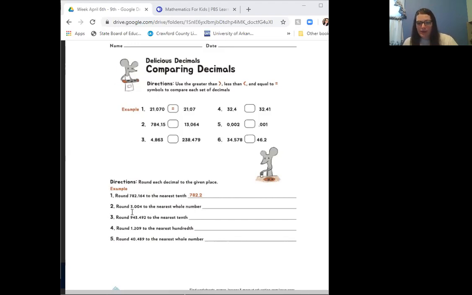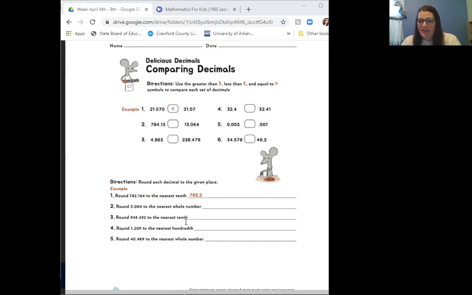So on number 3, 943.492, round it to the nearest tenth. You'll look at the tenth place and you'll see that that's a 4. Then you're going to look at the number next to it. The number next to it is a 9. So it's that 5 or above. 5 or above is going to round it up. 4 or below is going to keep it the same.